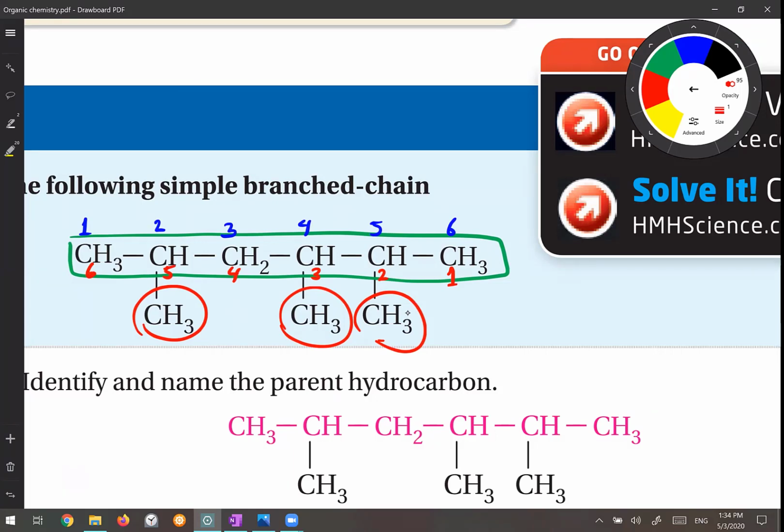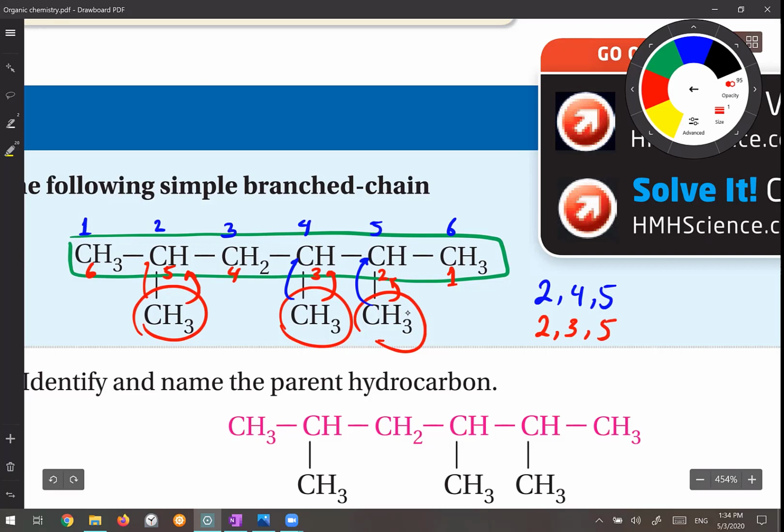So where are the locations of the branches based on these systems of numbering? For the blue one, one of the branches is on carbon number 2, one of them is on carbon number 4, and the third one is on carbon number 5. But if I choose the red one, the first one is on carbon number 2, the second one is on carbon number 3, and the third one is on carbon number 5.